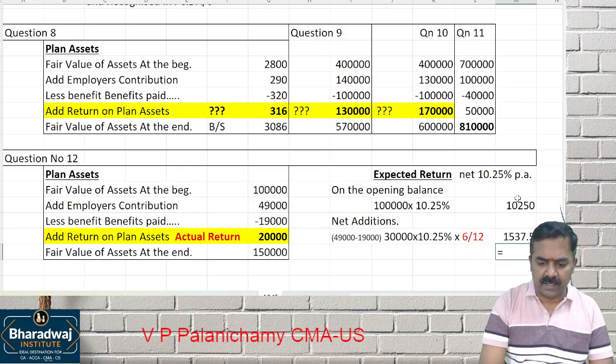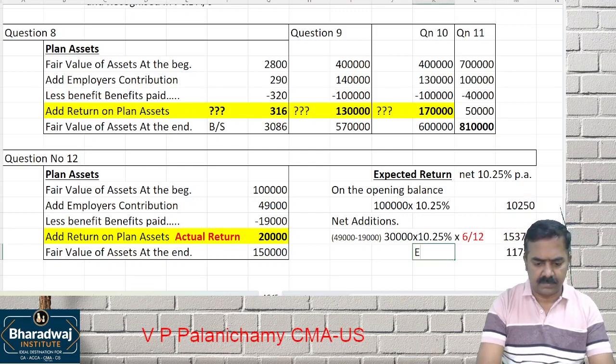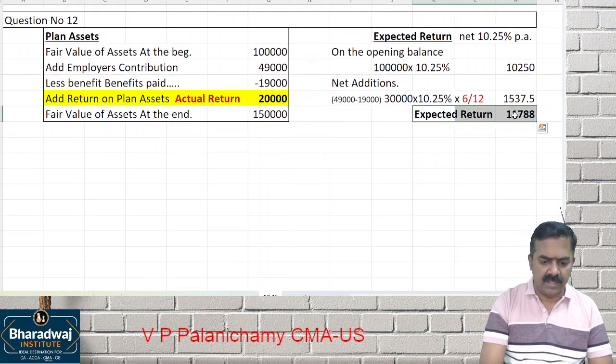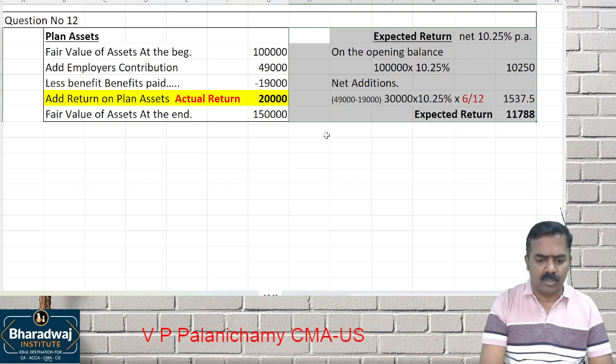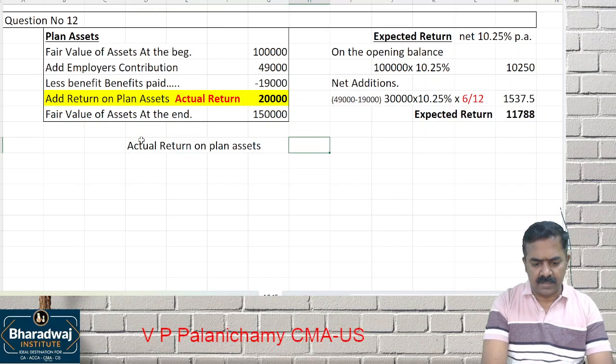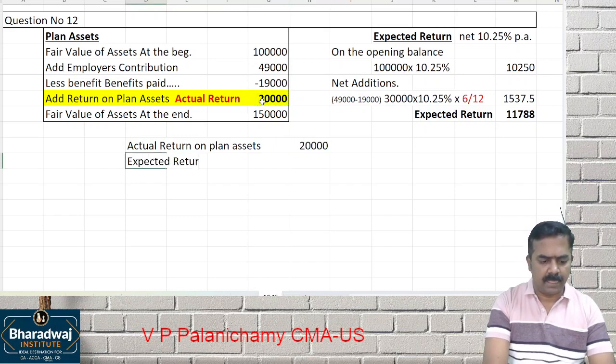So this is the expected return. What is the expected return? 11,788. Your actual returns are more than expected return. What is the actual return on plan assets? Work it out. 20,000. Expected return 11,788.